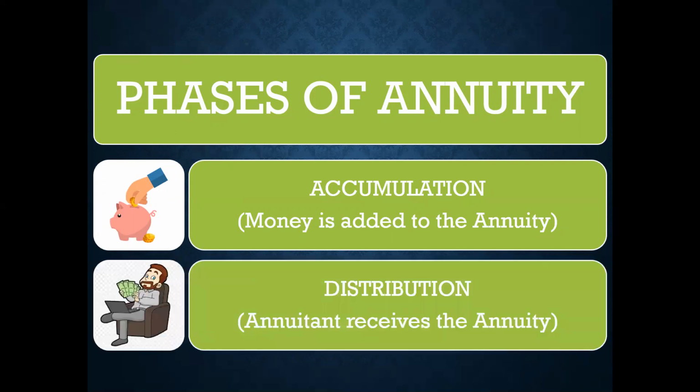The second phase is the distribution stage, wherein the annuitant receives the annuity which is accumulated. There are two options for receiving the distributions from an annuity. The first option is to withdraw some or all of the money in the annuity in lump sum or altogether. The second option, also called the guaranteed income stage, provides a guaranteed income for a specific period of time or the entire lifetime of the annuitant.